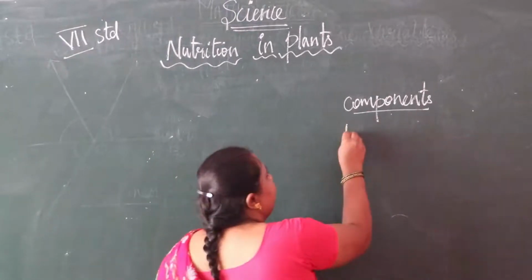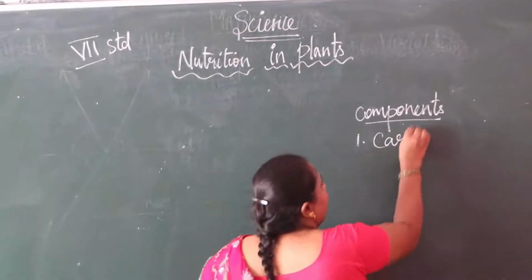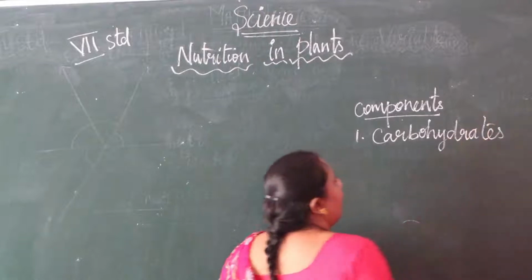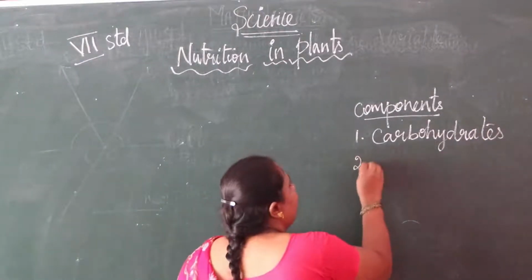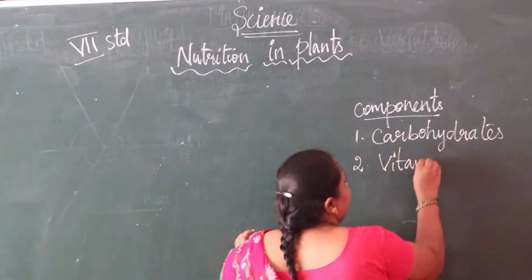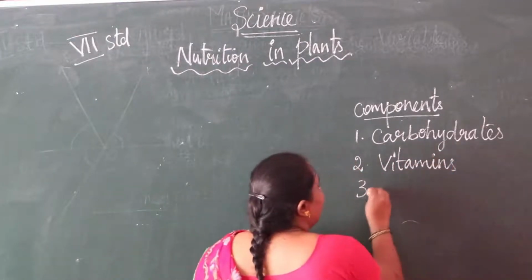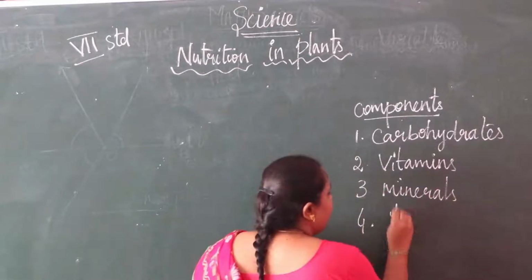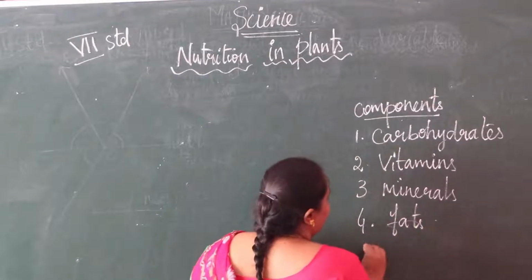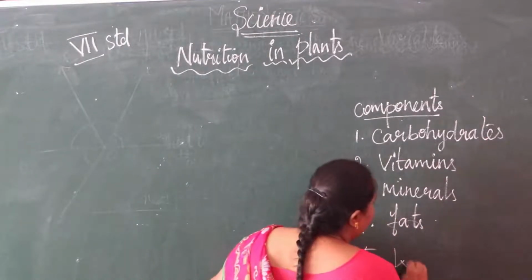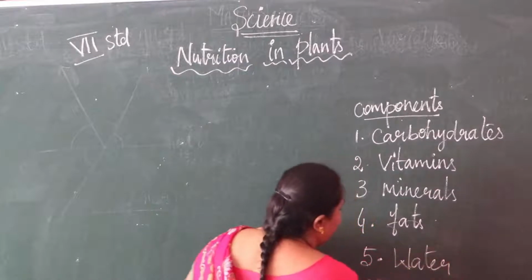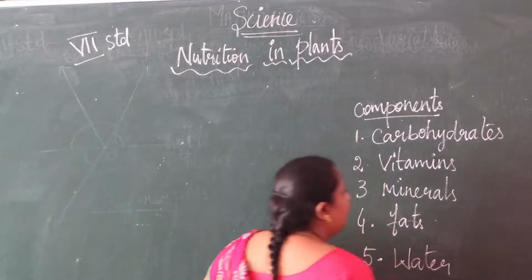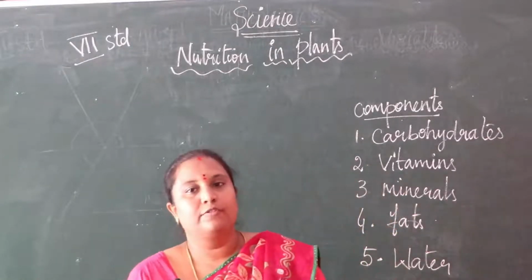We know the first important thing is carbohydrates. Then vitamins, minerals, fats, then water, and then proteins. So these are all the main components of food.